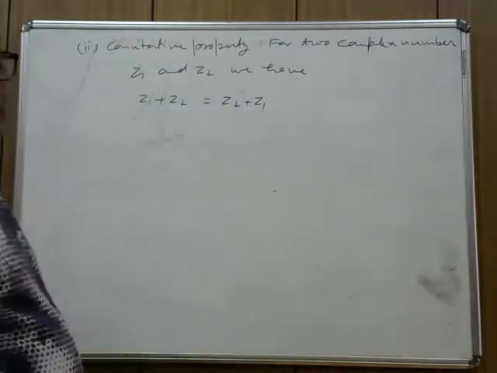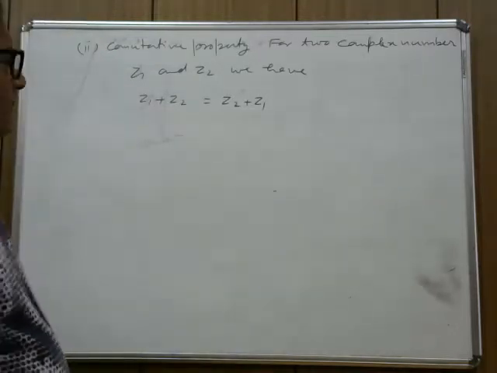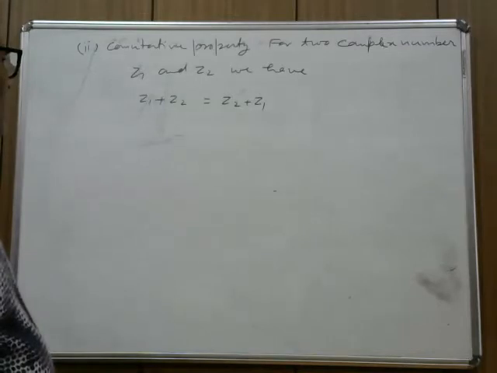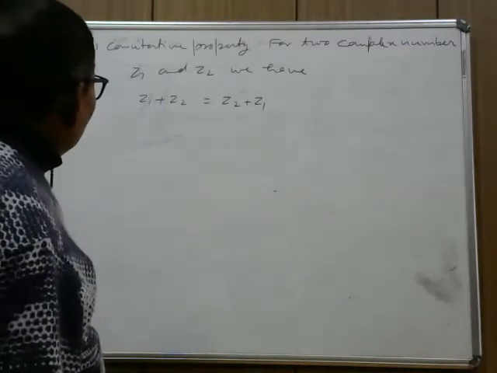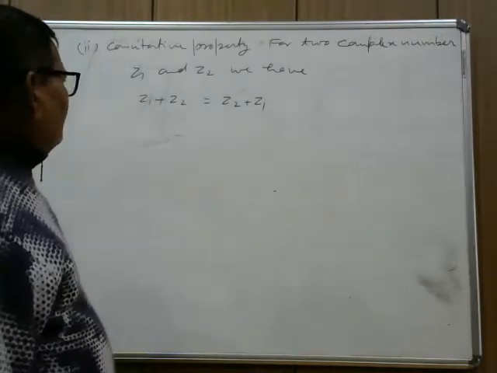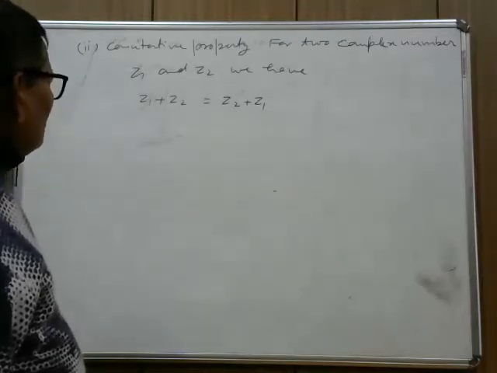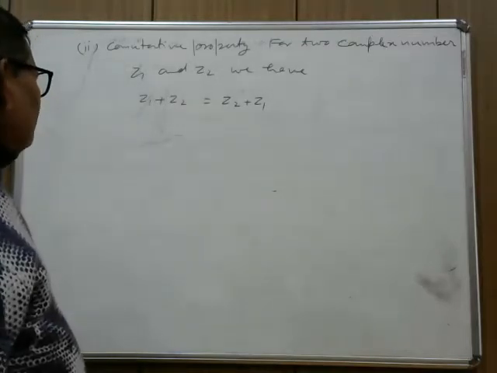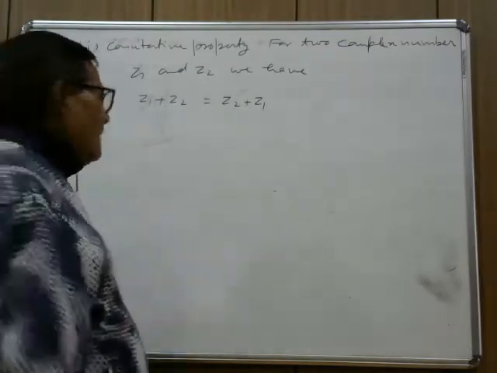This property states that if we change the order of addition of the given complex numbers, the sum is unaltered and will not affect the value of the addition. Either you add z1 plus z2 or z2 plus z1, in both ways you have the same result.